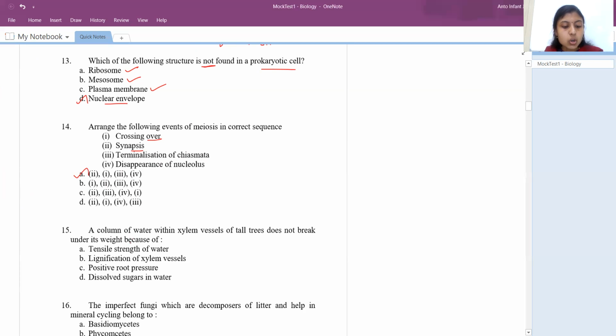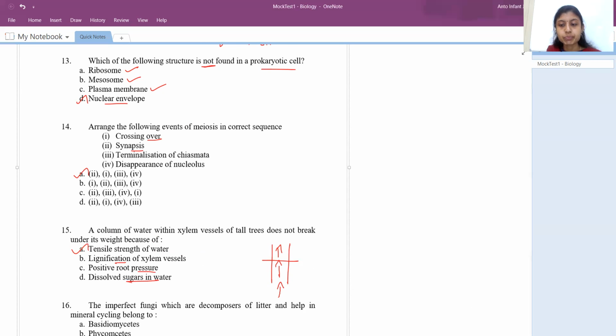So next question, the column of water within xylem vessels of tall trees does not break under its height because of. Whenever you take tall trees, when the root absorbs the water, it moves up, right? And there is no breakage in between. It just moves in a continuous line without any break. That is because of what? So the answer is tensile strength of water. Lignification has nothing to do with the water movement. Positive root pressure will lead to gaps in between, and dissolved sugar and water have nothing to do with the water movement, right?